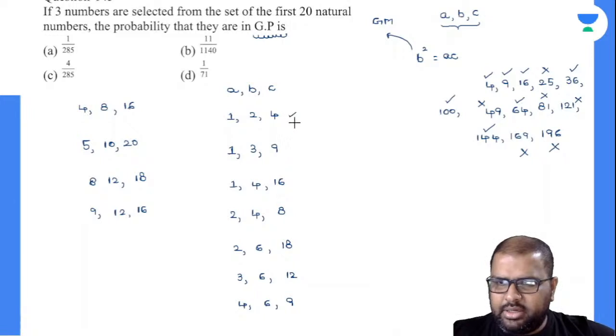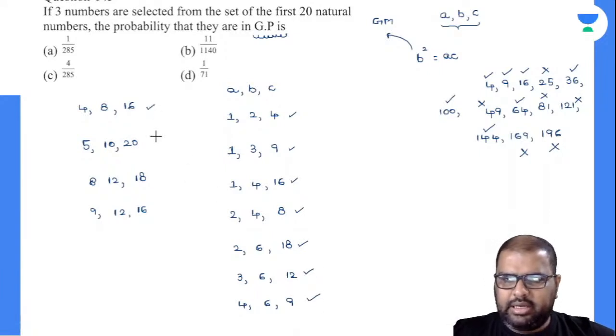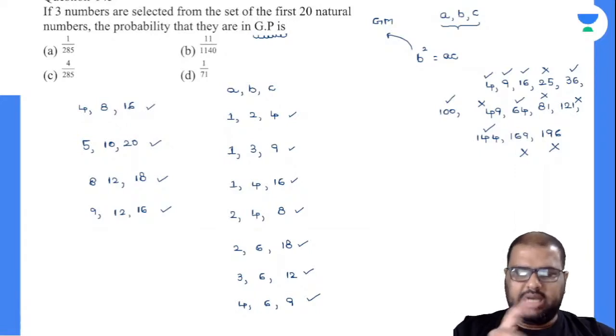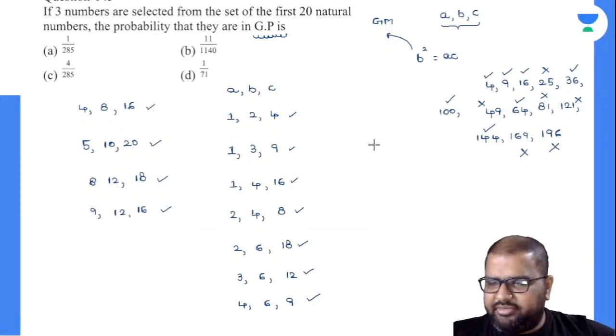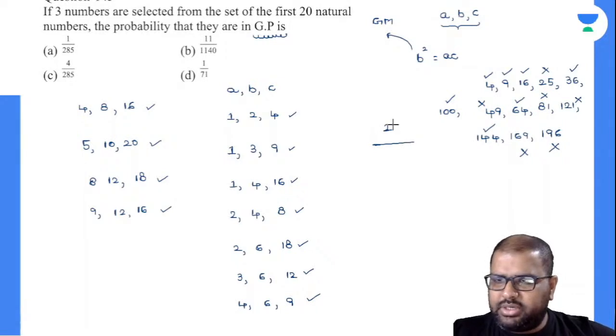How many combinations are you getting? 1, 2, 3, 4, 5, 6, 7, 8, 9, 10, 11. Total favorable conditions are how much? 11. So for the probability, I'll write down numerator value 11. What is your denominator value?